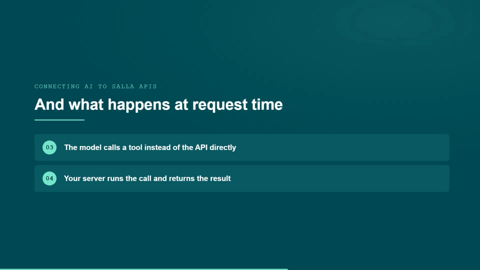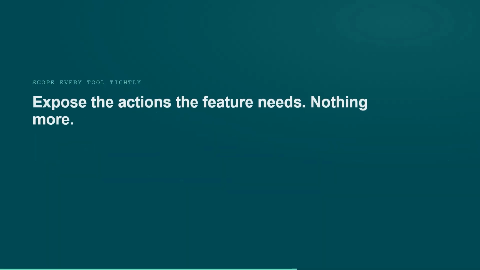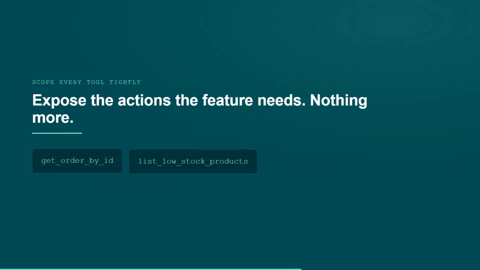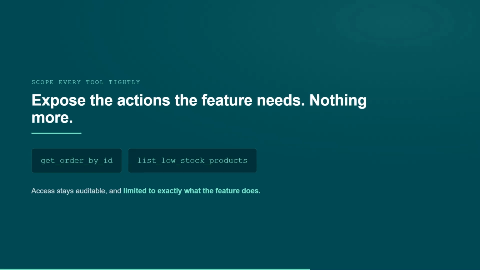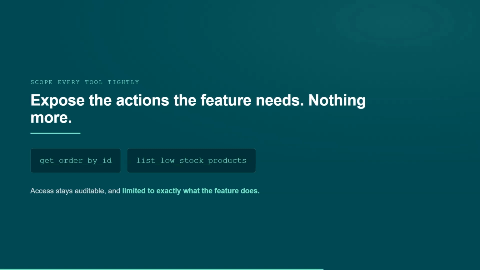The reason this structure matters is control. Every tool you expose is a named, narrow action. That keeps merchant data access auditable and limited to exactly what the feature needs, instead of handing a model the keys to everything. Here is what a genuine agent use case looks like.